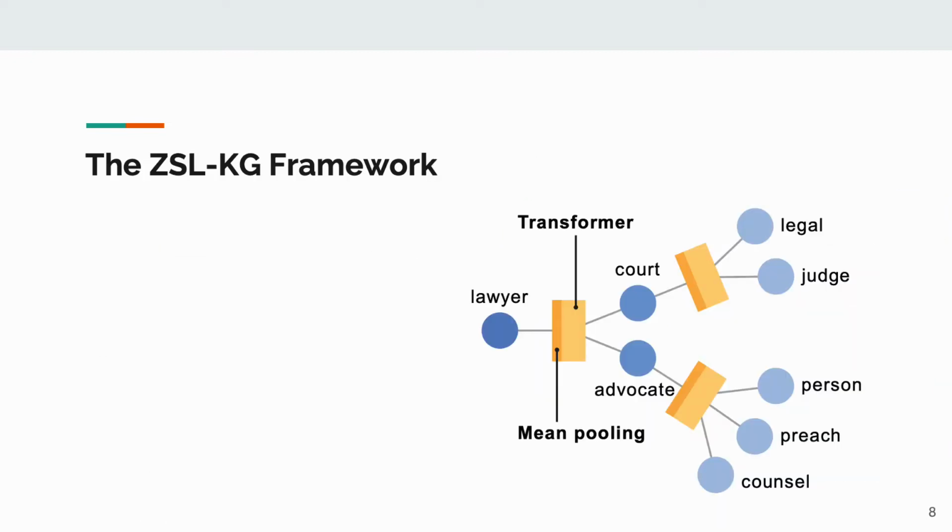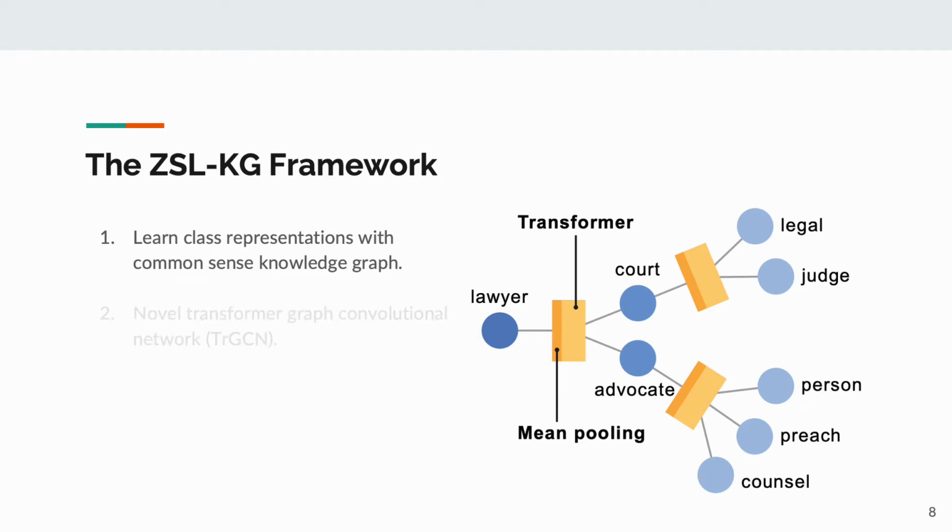To address these limitations, we propose the ZSLKG framework. ZSLKG is a zero-shot learning framework that learns class representations from common sense knowledge graphs. We learn class representations with a novel graph neural network called the Transformer Graph Convolutional Network, or TRGCN.